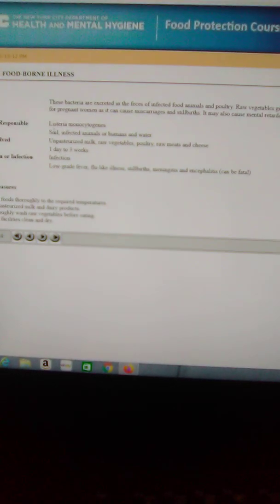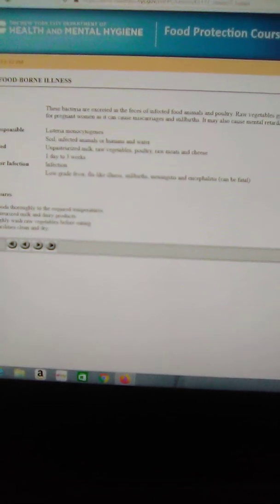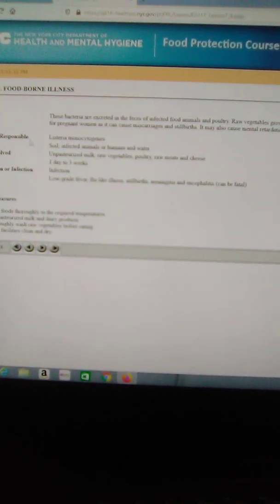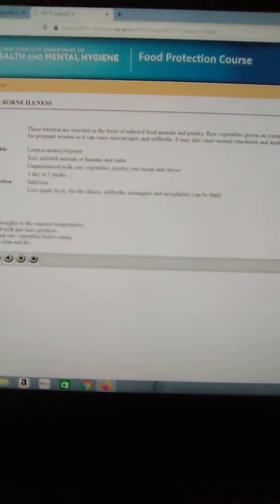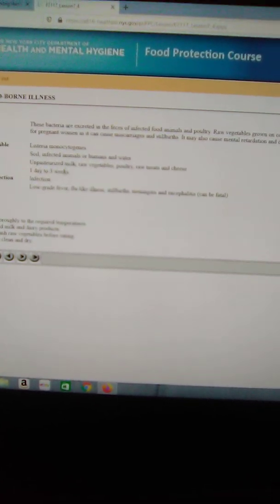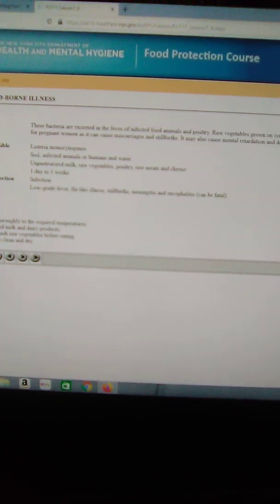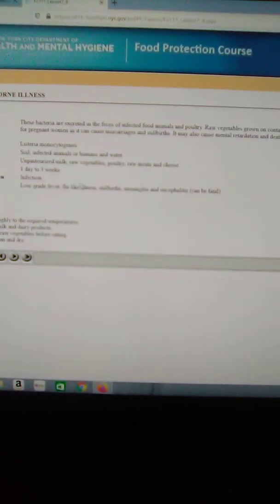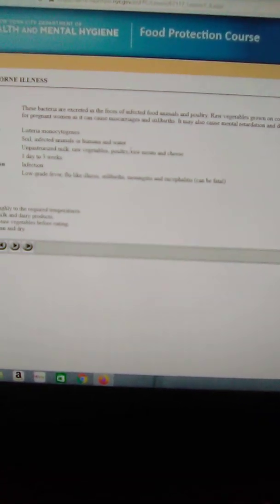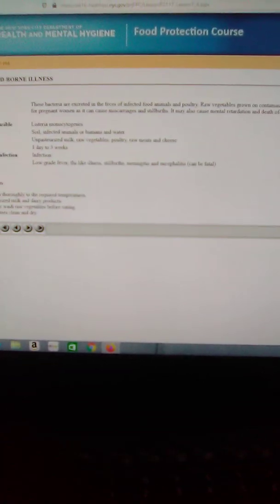Organism responsible: Listeria monocytogenes. Source: soil, infected animals or humans, and water. Foods involved: unpasteurized milk, raw vegetables, poultry, raw meat, and cheese. Onset: 1 day to 3 weeks. Intoxication or infection? Infection. Symptoms: low-grade fever, flu-like illness, stillbirths, meningitis, and encephalitis, which can be fatal. Encephalitis is swelling in the head, in the brain.